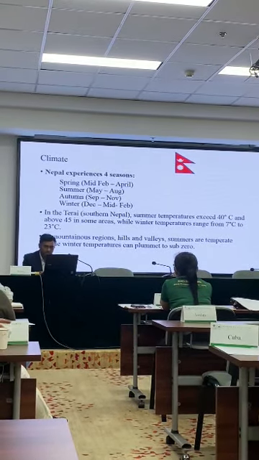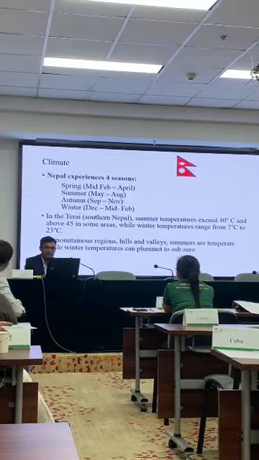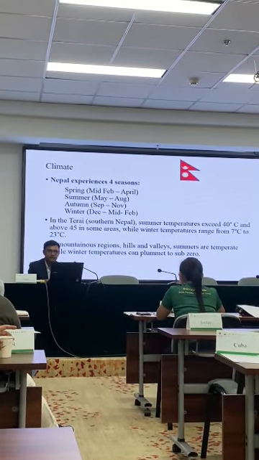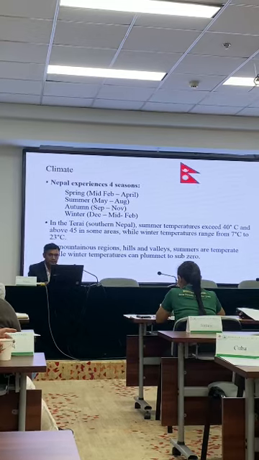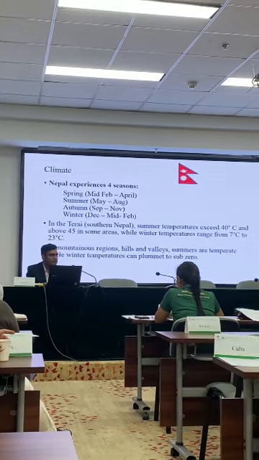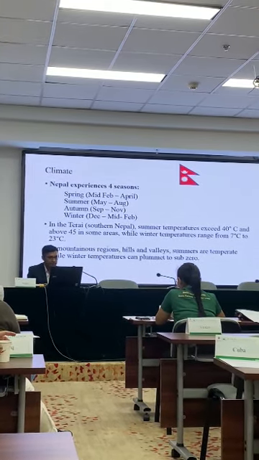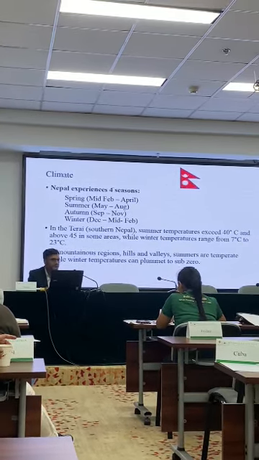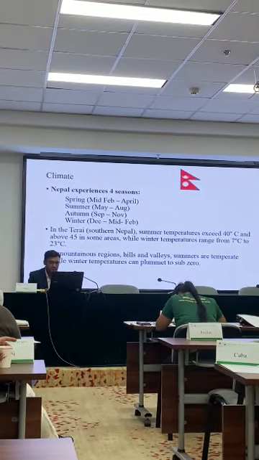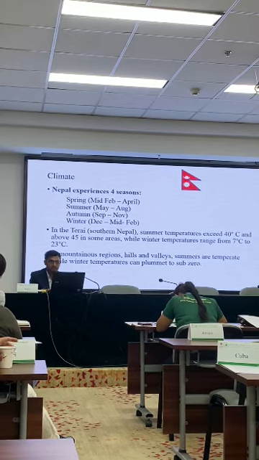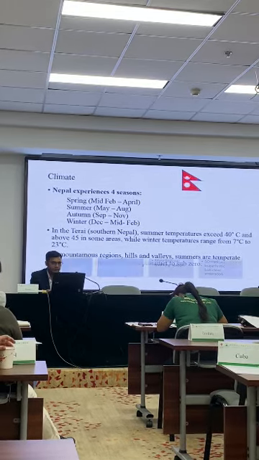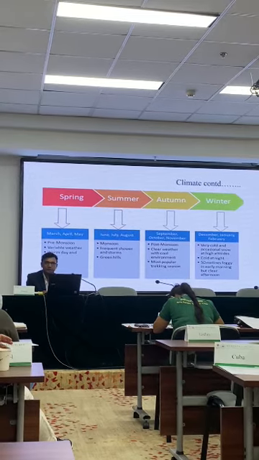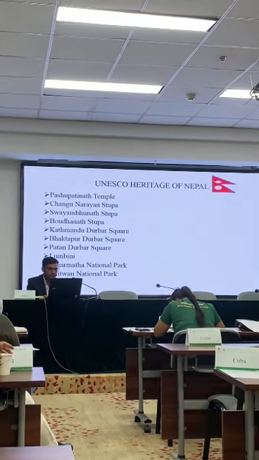In Tarai, southern Nepal, the summer temperature exceeds 40 degrees Celsius and above 45 in some areas, while winter temperature ranges from 7 degrees to 23 degrees Celsius. But in the mountainous region and hills and valleys, summers are temperate, while winter temperatures can plummet to sub-zero, less than zero also we experience there.